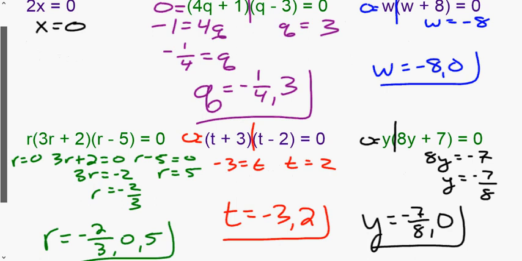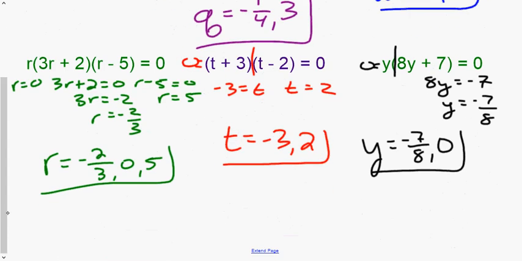All right, so this top one, the Q problem, this top middle here, you should get negative 1/4. Again, I need to subtract the 1 and then divide by 4. And then again, Q equals 3, so negative 1/4 and 3. The W problem, if it's just a plain variable out front here, you'll see this in the W problem and the Y problem and the R problem. If it's just a single variable that's equal to 0, it just equals 0. We solve, we get negative 8, so negative 8 and 0.